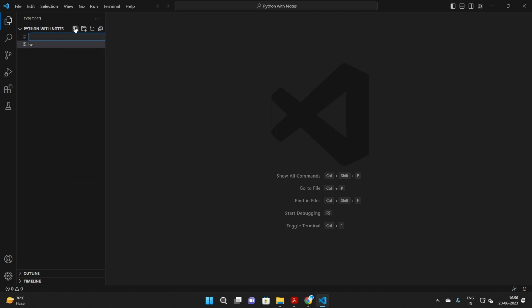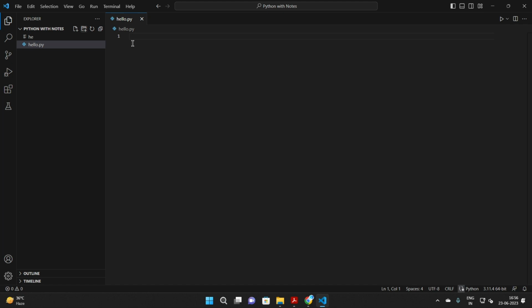I'll create a Python file known as hello. Guys, these are extensions: similarly to PPTX for Microsoft PowerPoint and XLSX for Microsoft Excel, for Python it is .py. So I created the Python file hello.py, and here you can see the logo.